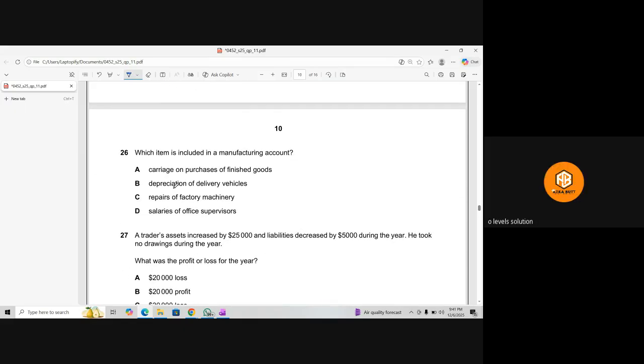Which item is included in the manufacturing account? So in the manufacturing account, what will be included? Factory supervisors' wages are part of the indirect cost. But office supervisors' wages are not part of manufacturing. That is part of the income statement.